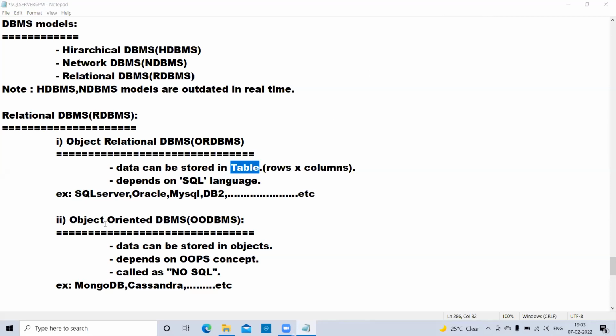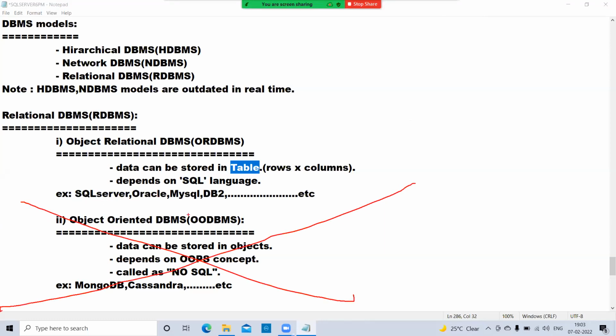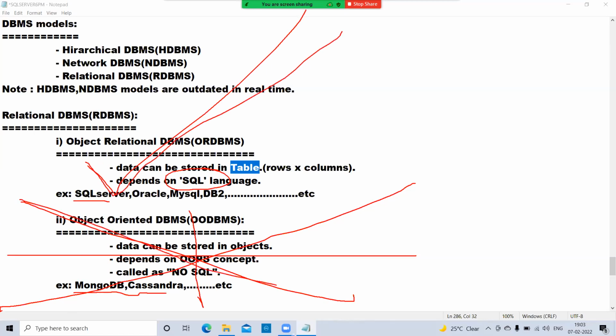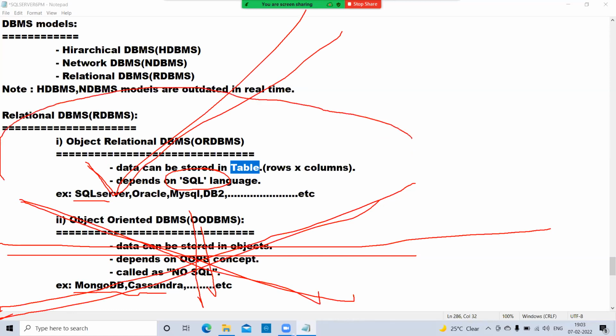But object oriented is not our course. I'm giving clarity to you. Our course is SQL dependent, not NoSQL. Our course is not MongoDB, not Cassandra. Our course is SQL Server. This is what we are learning, and this is our part, not the other one. Our course is relational database management systems. This is our course, guys.